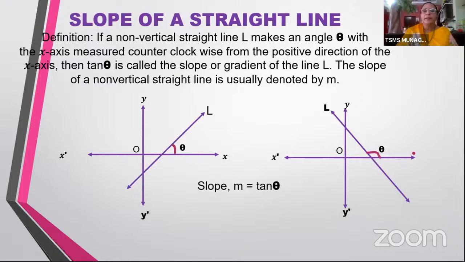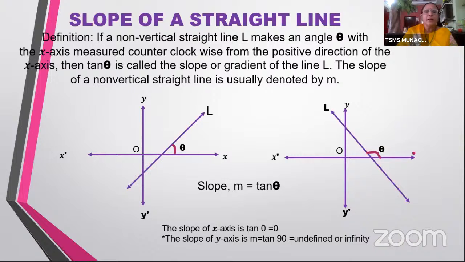So here, my dear children, be sure of this definition. Any straight line which makes an angle theta with the positive x-axis in the positive direction, remember these two words about positive, a tan value taken for that always gives you the slope.